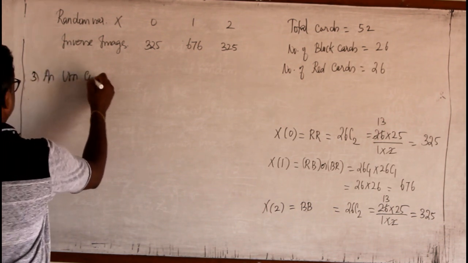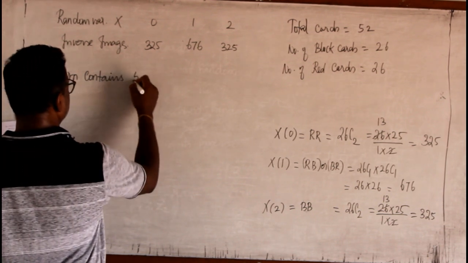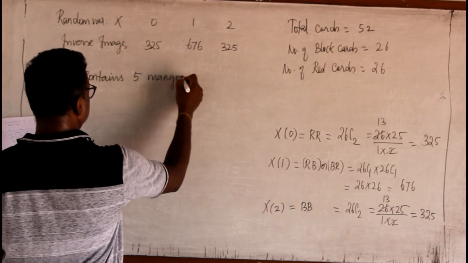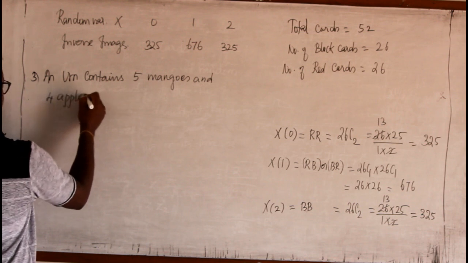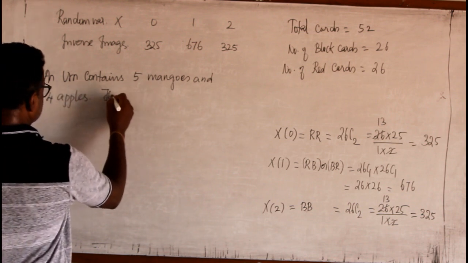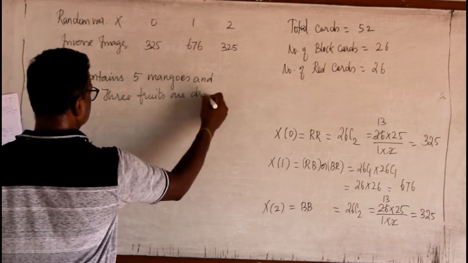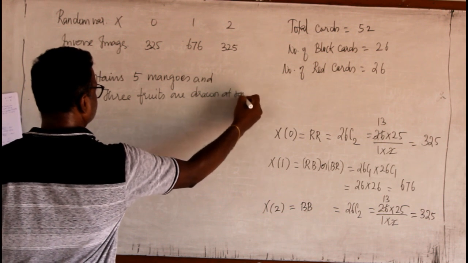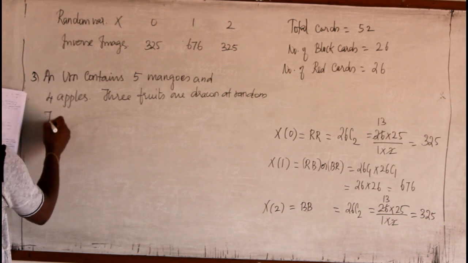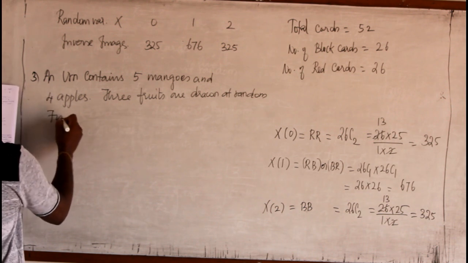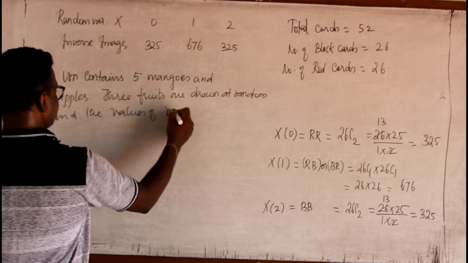A basket contains 5 mangoes and 4 apples. 3 fruits are drawn at random. Then find the values of the random variable.